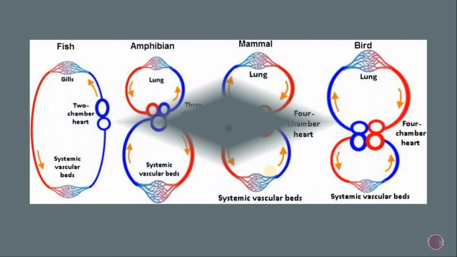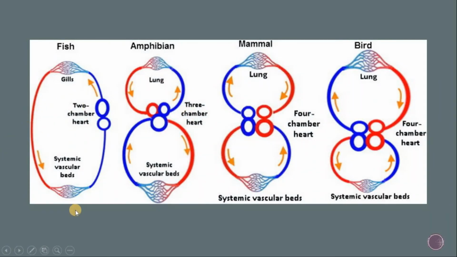Now in this picture we can also see a fish, in which a two-chambered heart is found. From the body, the blood passes into the auricle. From the auricle into the ventricle, through the gills, and from the gills purified blood passes into the body. In amphibia and reptiles, there are three chambers of the heart. Mixed blood circulation is found.